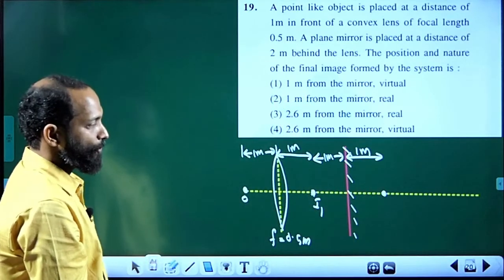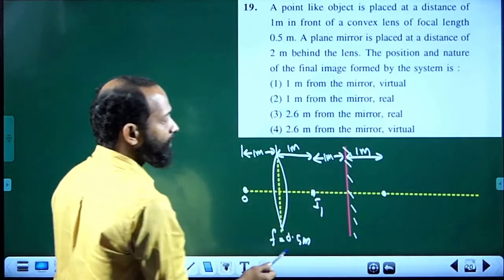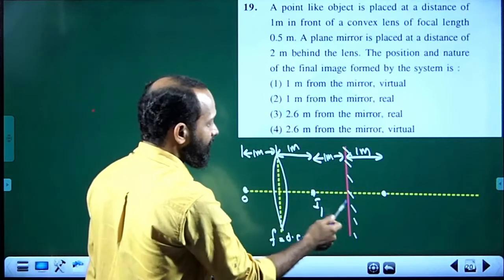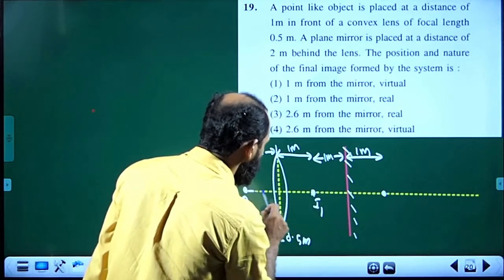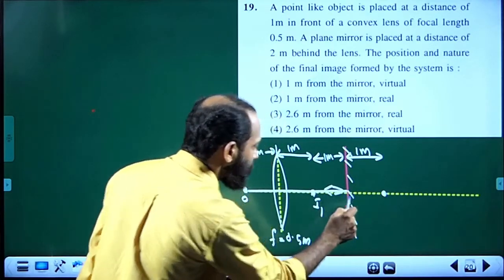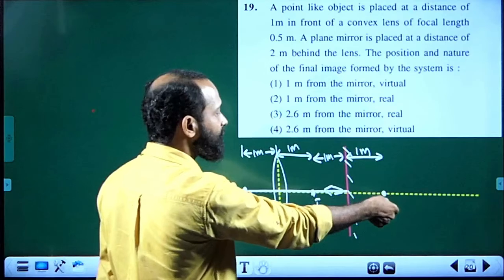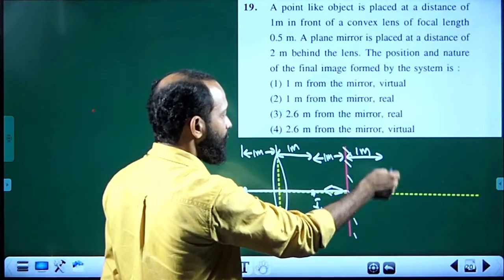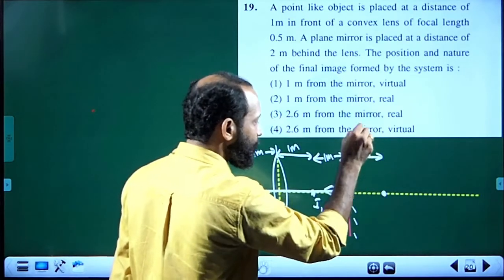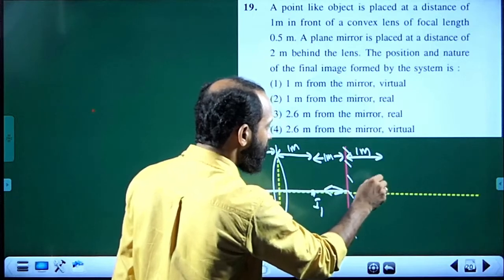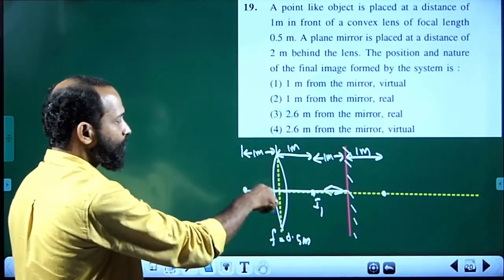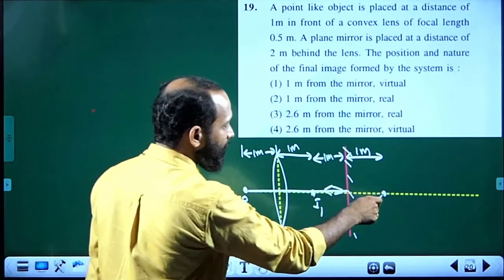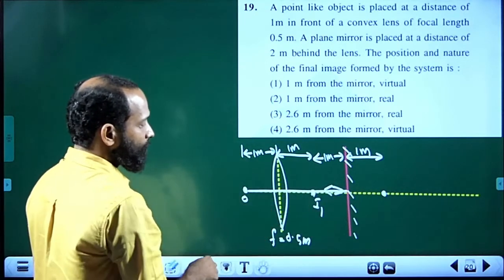Okay. Now, you know that the image formed is not real because light rays do not really reach there, because these light rays are getting reflected from here. This light ray is coming from here, gets reflected from the mirror itself. So, this light ray will not reach there. Okay. But that unreal object, that virtual object will act as the object for this convex lens.